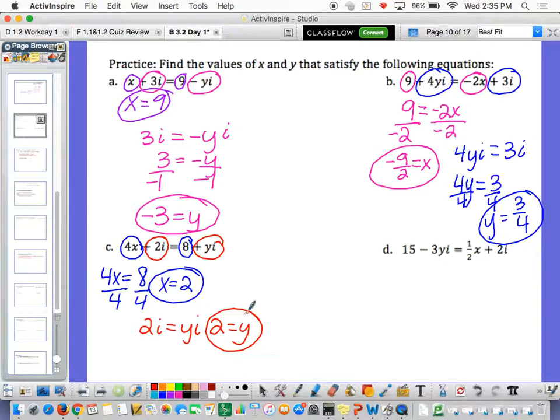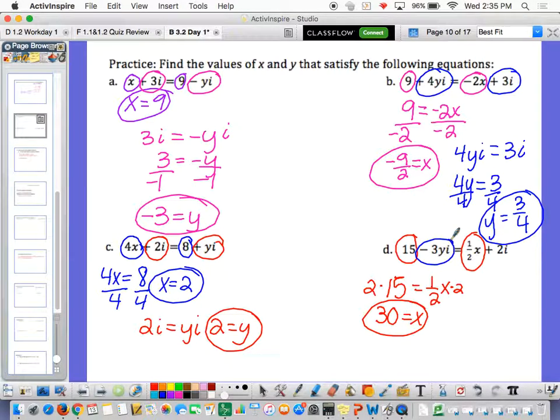All right. D. Here's the real part. So 15 equals 1/2 x. I'm learning a lot of you don't know how to deal with fractions. You could do one of two things. You could divide by 1/2, but dividing by 1/2 is the same thing as multiplying by 2, right? So if we multiply both sides by 2, then this side becomes 30 equals x. You could also think to yourself, what number times 1/2 is 15? Well, 1/2 of 30 is 15.